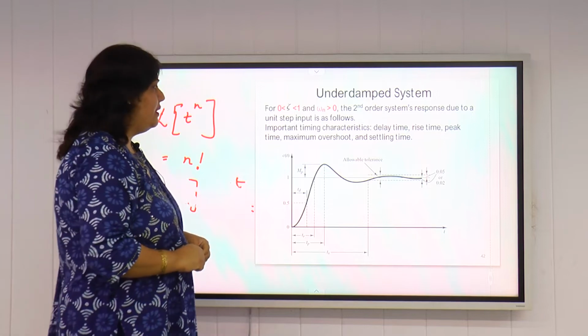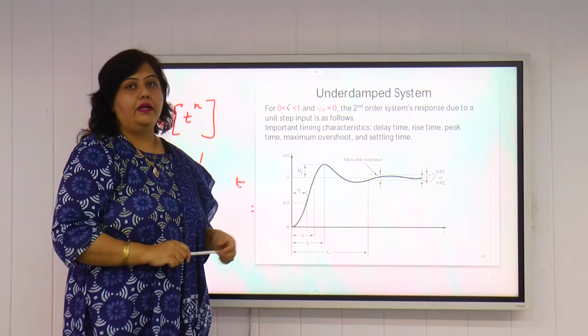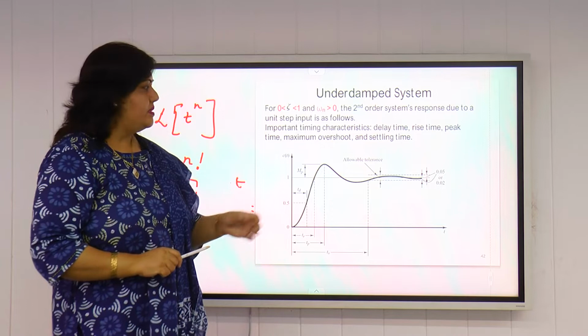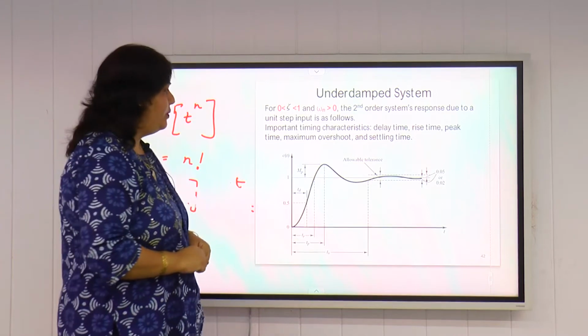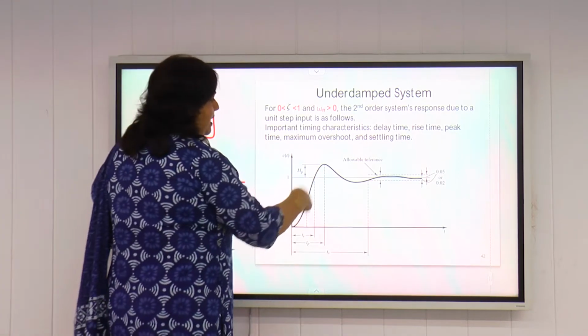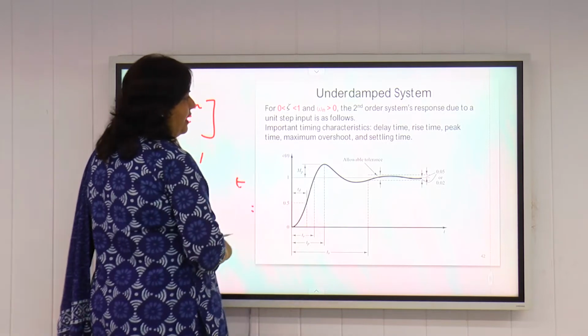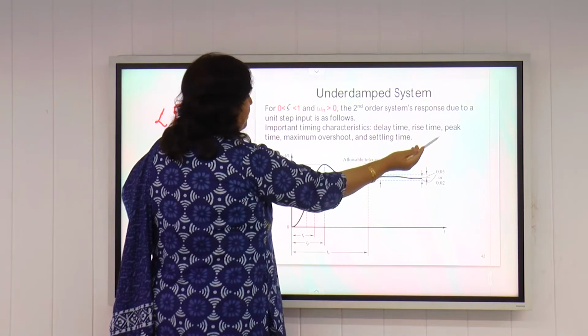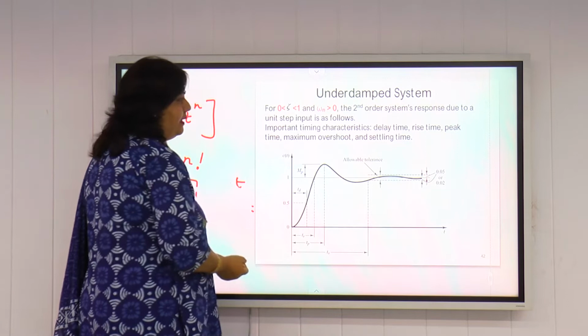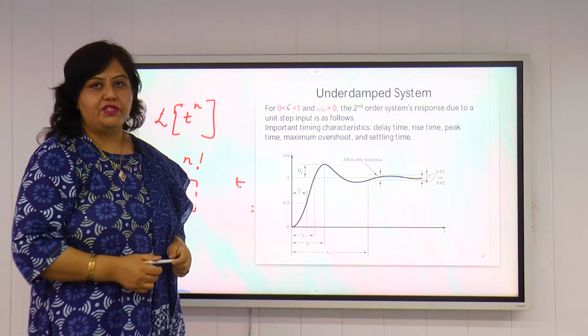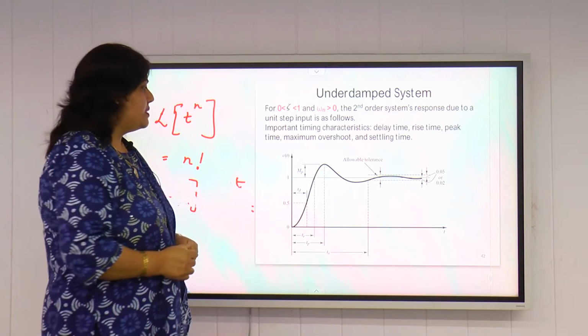There are certain very important definitions related to the second order system response when subjected to a unit step input. If we plot C(t) versus t, it will be like this, and for this we will define delay time, rise time, peak time, maximum overshoot and settling time. These are the time response specifications for a second order system.